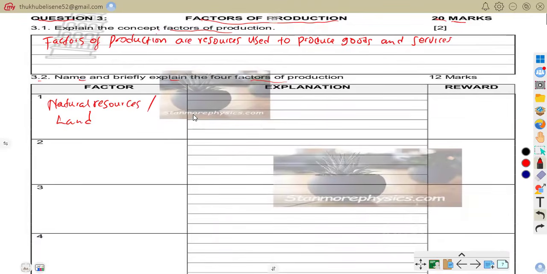Natural resources are all the gifts of nature that can be directly or indirectly used to satisfy needs.